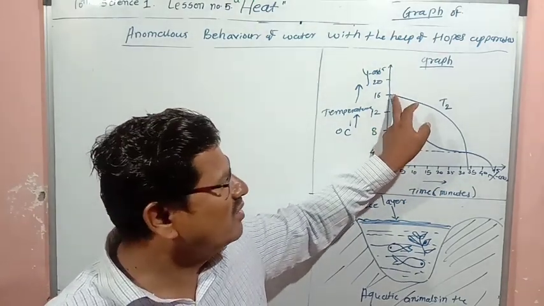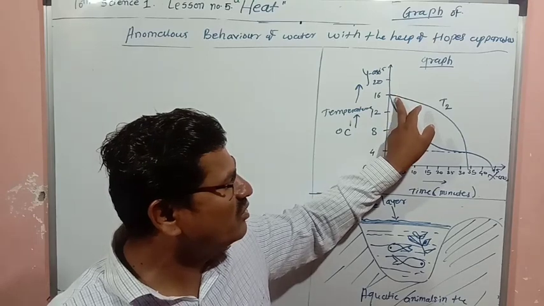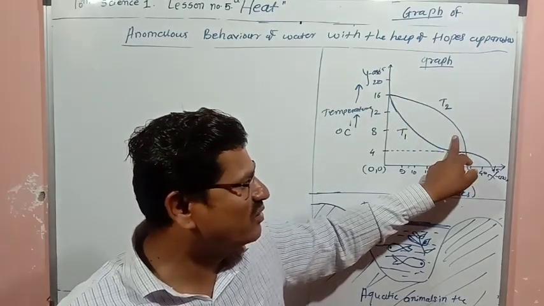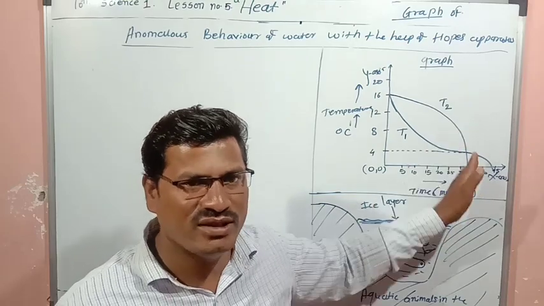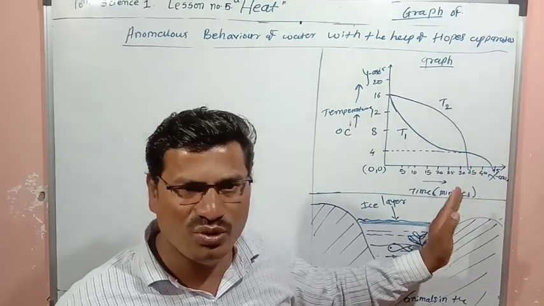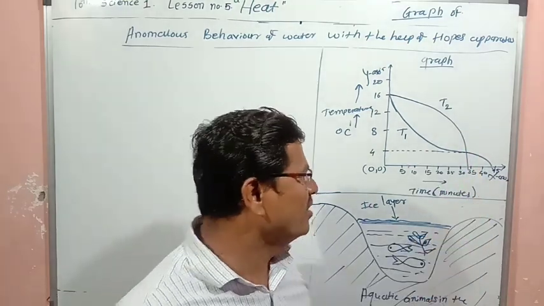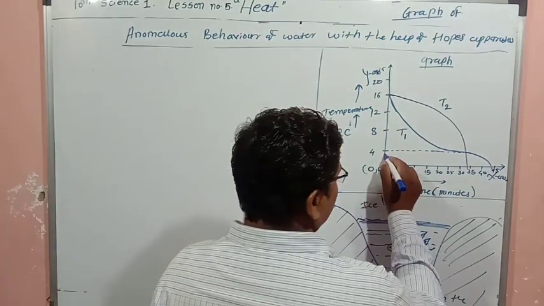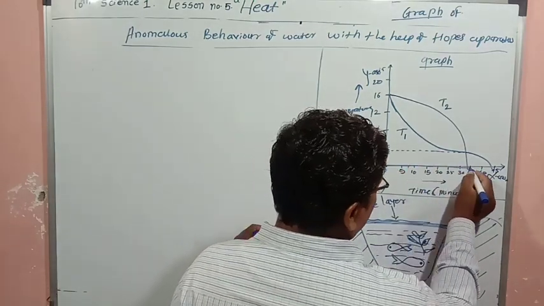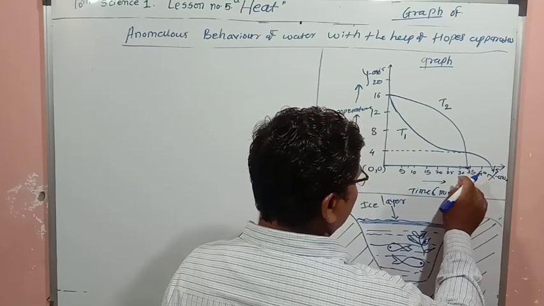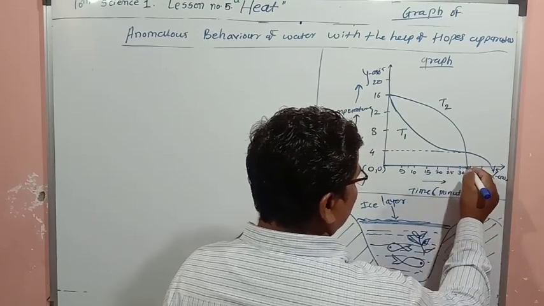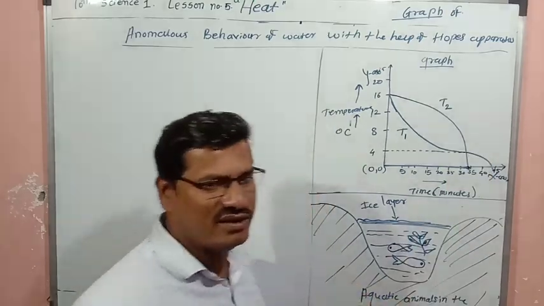And now the temperature of T2 will start to decrease. It will become 4 degrees Celsius, and below 4 degrees Celsius it will continue decreasing, and it will become 0 degrees Celsius. After 30 or 35 minutes it will become 0 degrees Celsius.